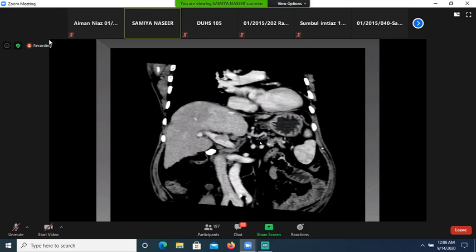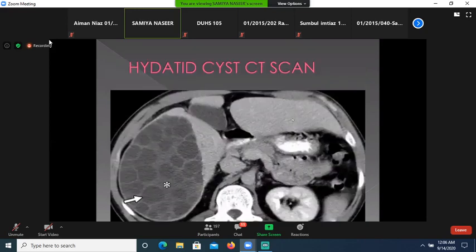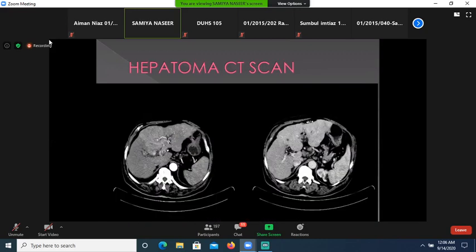Hepatoma will enhance on arterial phase and will show washout on venous phase. I will repeat again. It will enhance on arterial phase and show washout on venous phase.